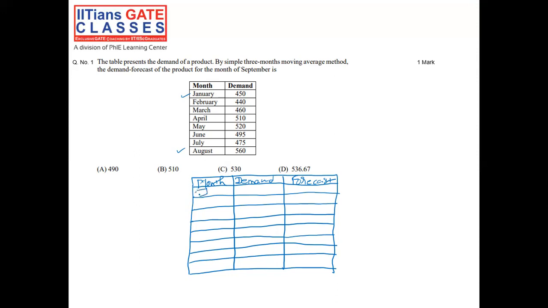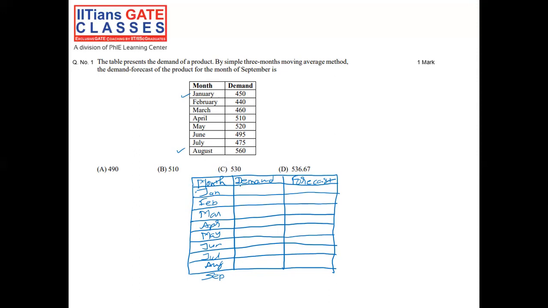So we have January, February, March, April, May, June, July, and August. And in the last, we will have September.